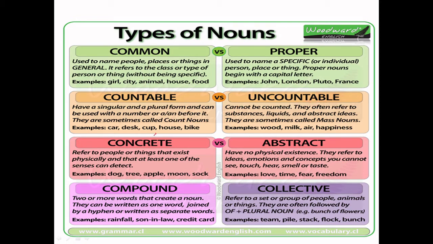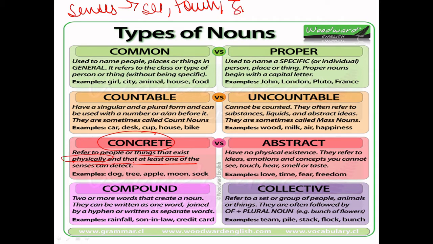Okay, let's move on to concrete nouns. Concrete nouns are nouns that refer to people or things that exist physically. So these are physical things, right? They exist physically and at least one of the senses can detect them. Now, what are the senses? We can see, we can touch, we can hear, we can smell, we can taste. These are our senses, right? So at least one of the senses works in concrete nouns.